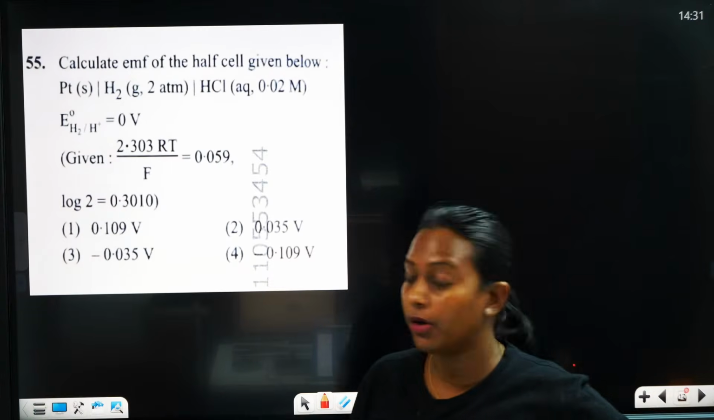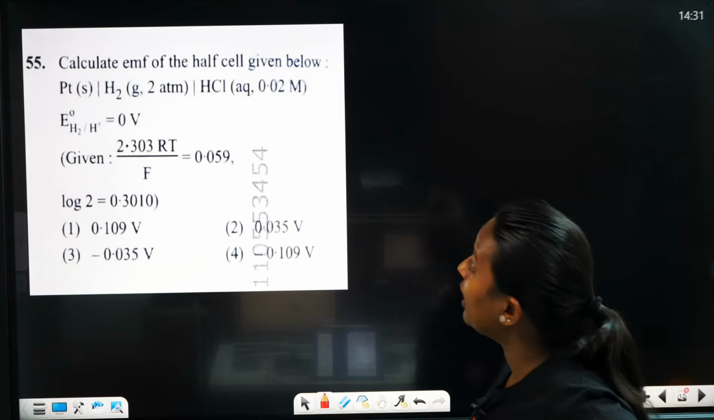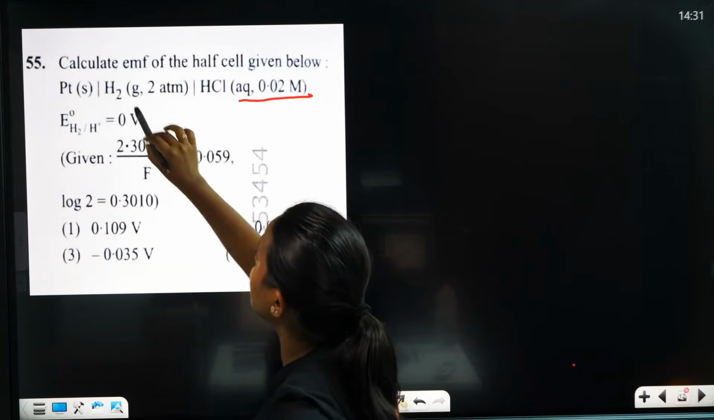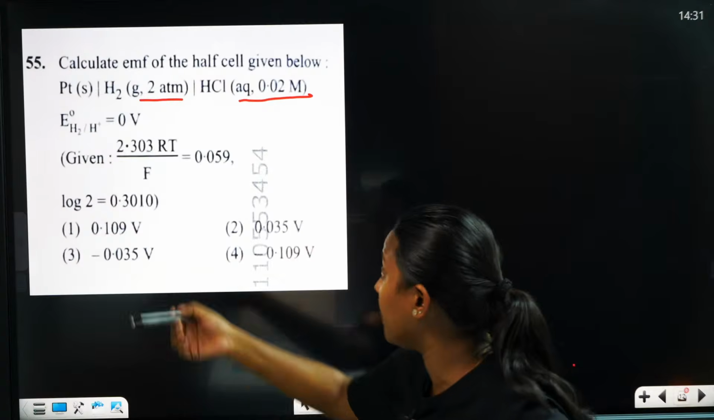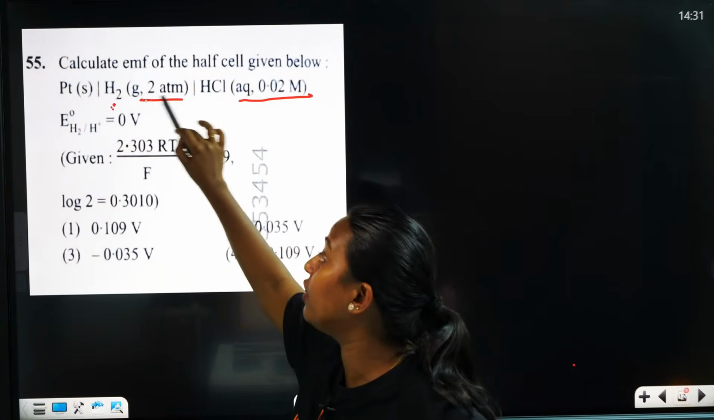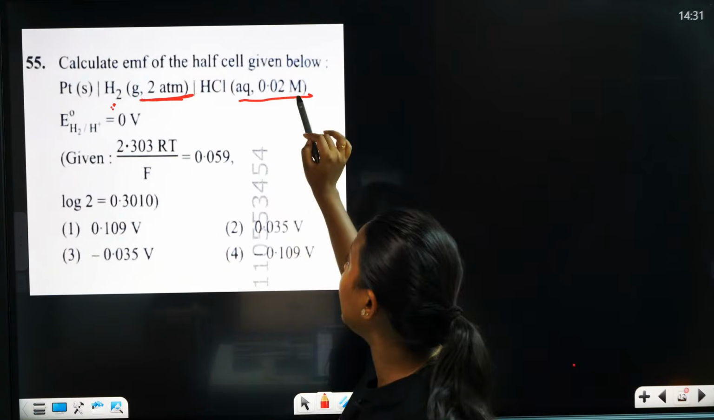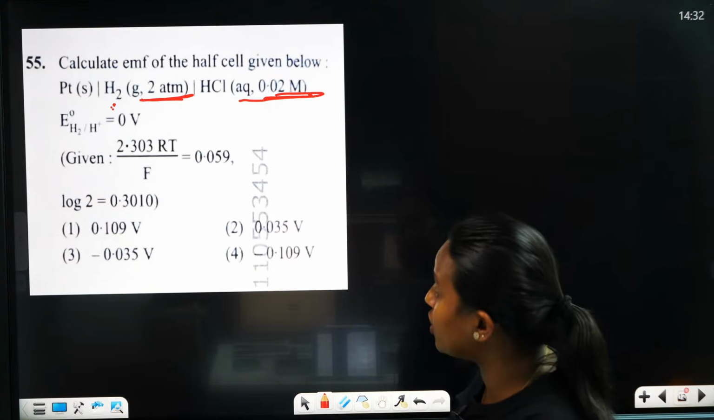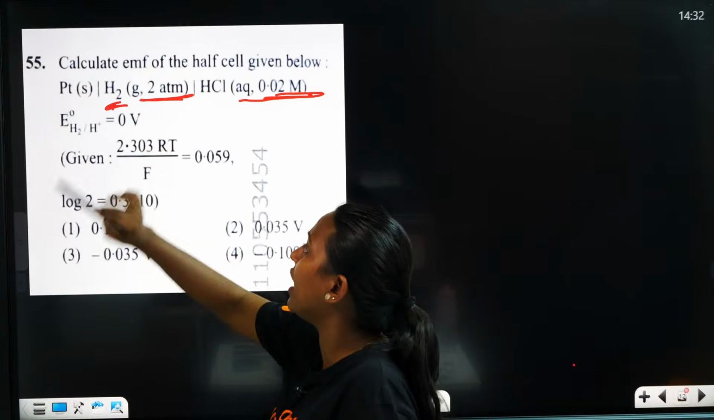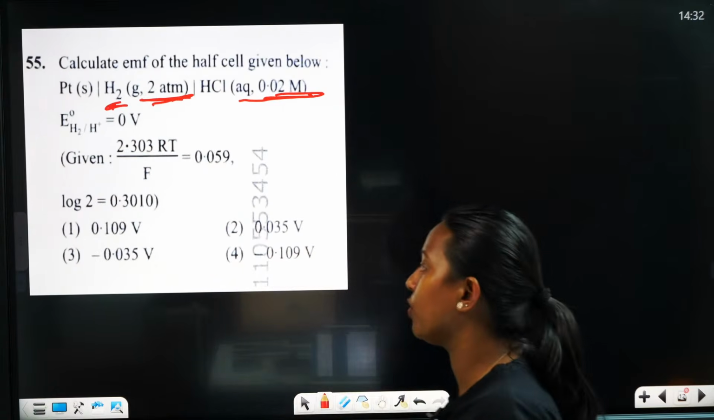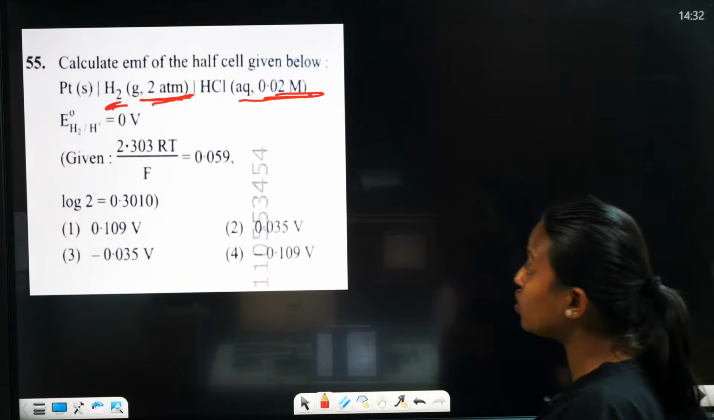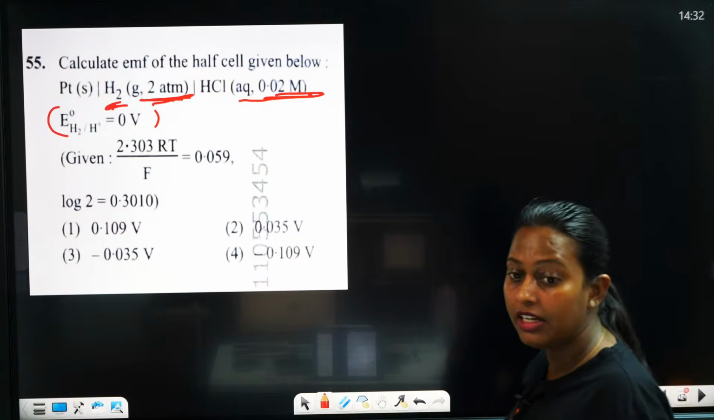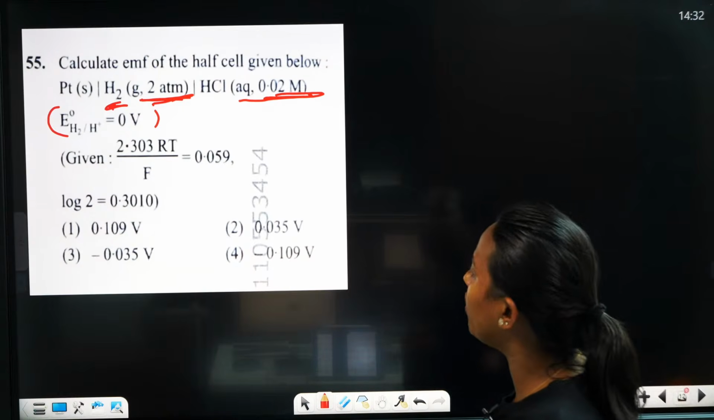Question number 55. Calculate the EMF. But here it's a concentration cell. Hydrogen is given as partial pressure, and for H plus we get the concentration. E naught value is given, E naught value is 0. Then what will be the correct answer?